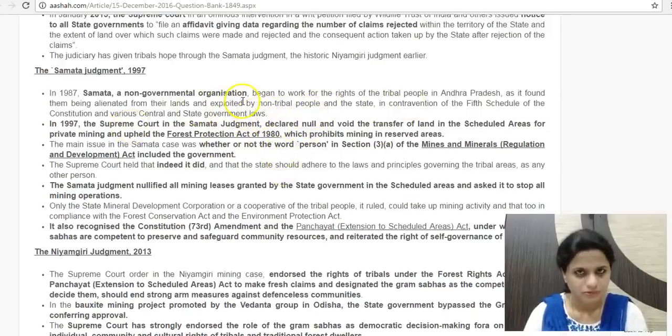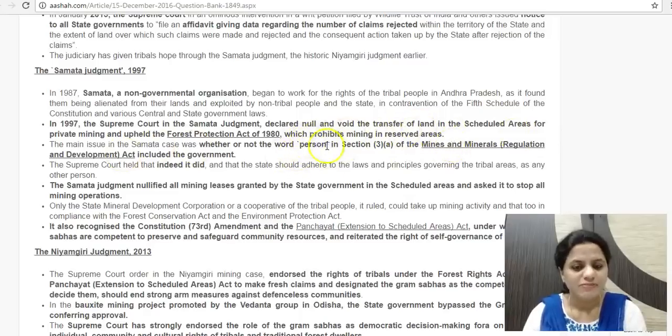So it went through the judicial process, reached up to the Supreme Court, and in 1997 the Supreme Court gave its judgment that all the transfer of land in the scheduled areas to private mining companies is null and void. It cannot be done. It belongs to the forest dwellers and it should come back to them. So it prohibited mining in reserved areas where scheduled tribes live. The ruling was based on the question of the word person, since there is a provision in the Mines and Mineral Development Act that no person should be allowed to mine in reserved areas.